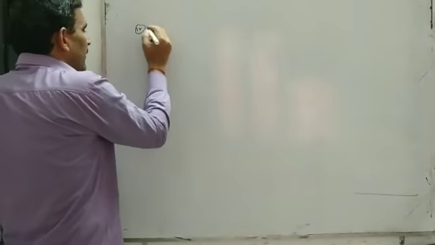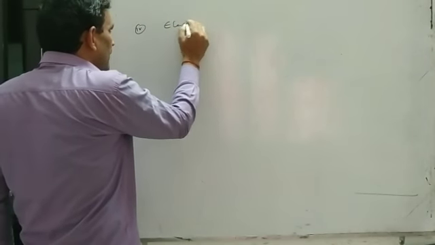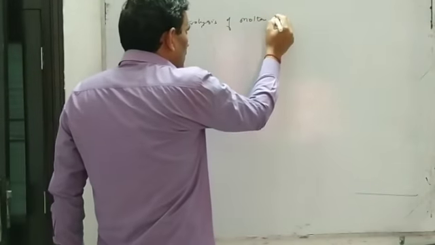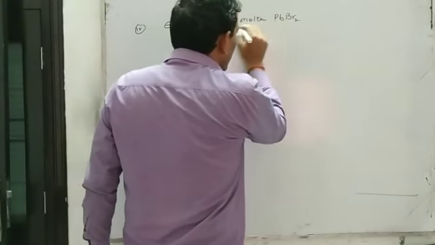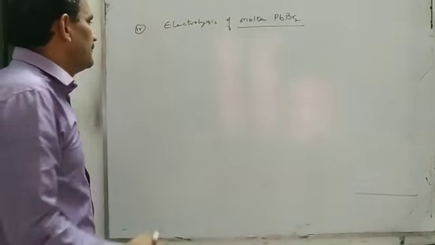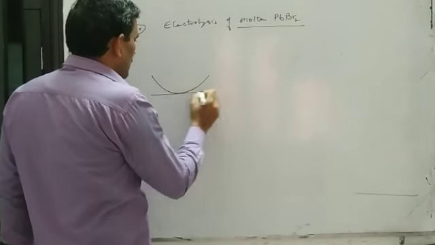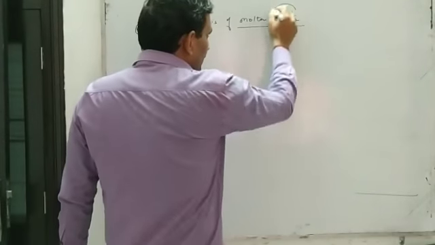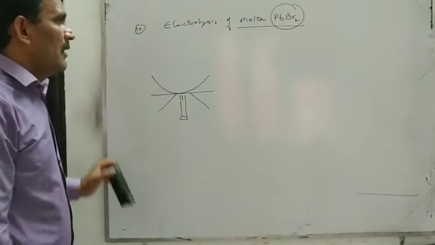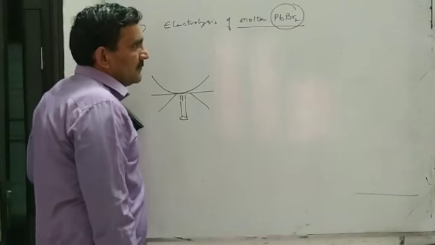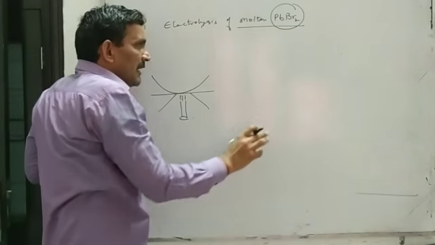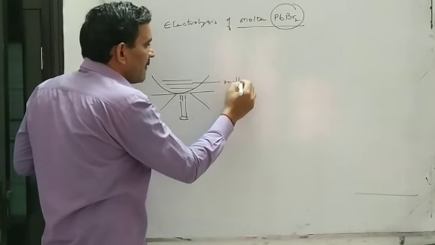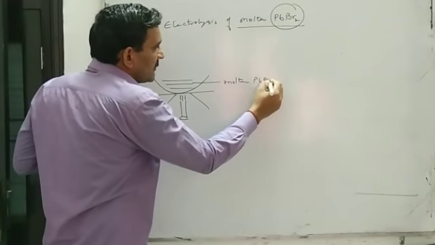Fourth is electrolysis of molten lead bromide, PbBr2. But lead bromide is an ionic compound and it is insoluble in water. So its electrolysis can't be carried out in aqueous medium. It can be electrolyzed only in the molten state.